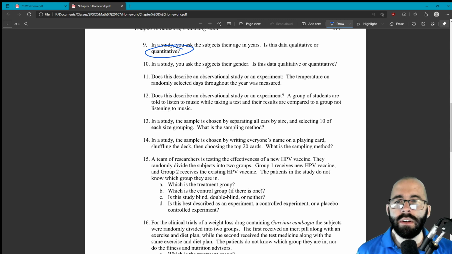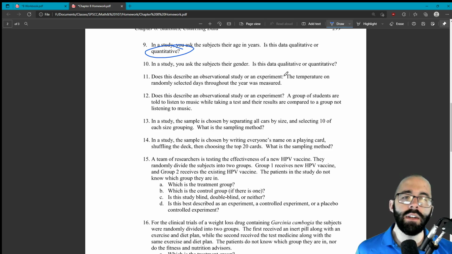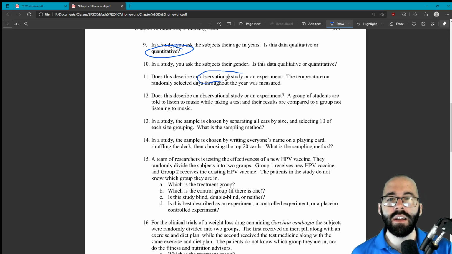Let's look at 11. Does this describe an observational study or an experiment? The temperature on randomly selected days throughout the years was measured. If all we're doing is just observing or recording data without changing anything or treating anything, it's an observational study. So this was an observational study.